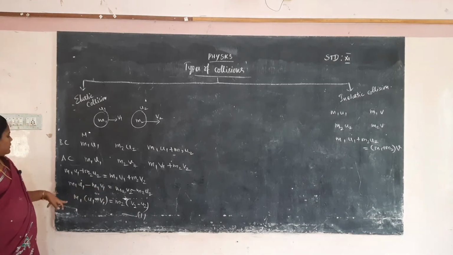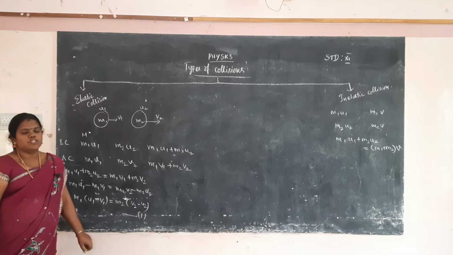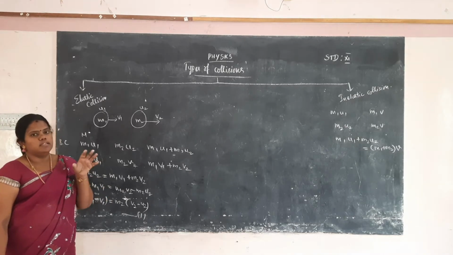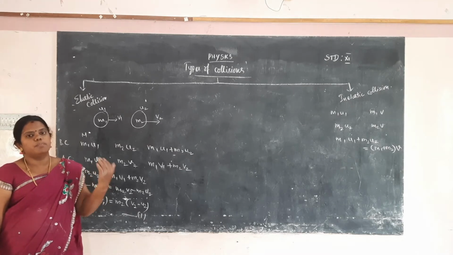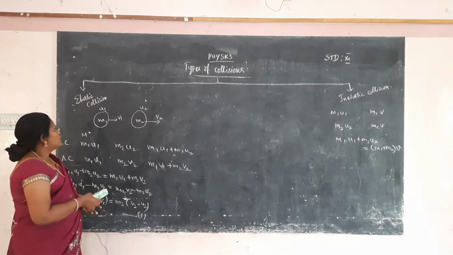Now we want to calculate the kinetic energy. Already I told that in an elastic collision kinetic energy is conserved, so we calculate the kinetic energy before and after collision. Before collision the kinetic energy is half m1 u1 square plus half m2 u2 square, using the formula half m v square.